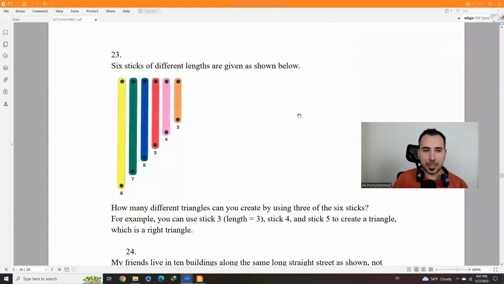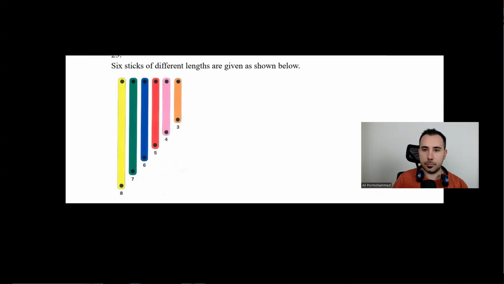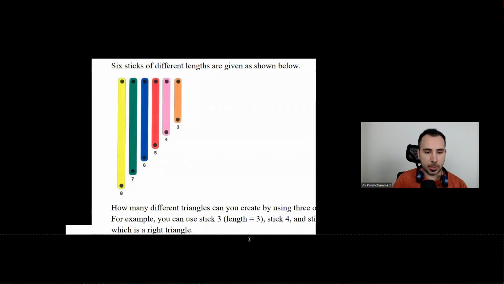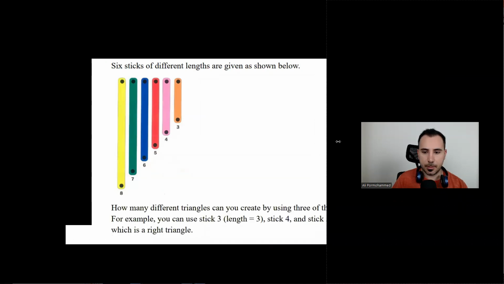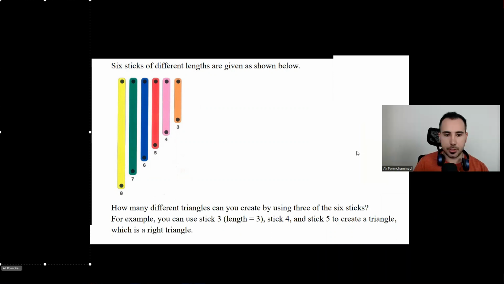Question 23. Please read the question on your own. Basically, we want to make triangles, right? As given below. No, you didn't read the question. The question is here. So, please read the question.